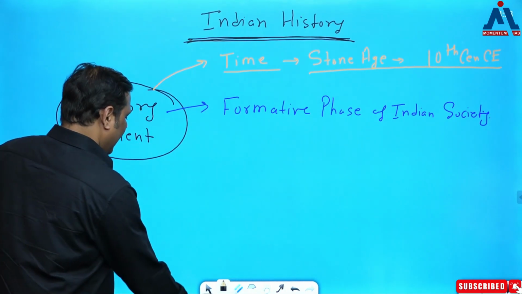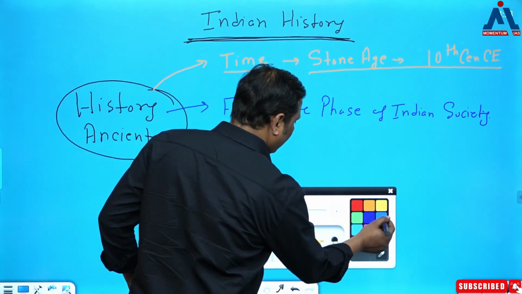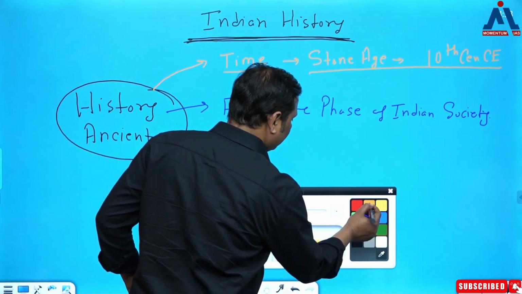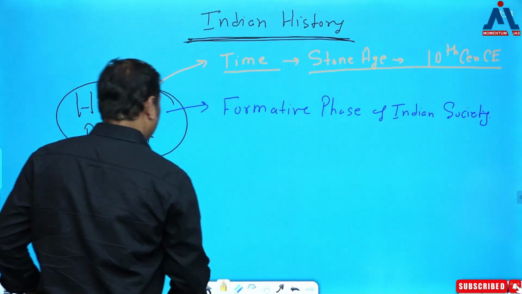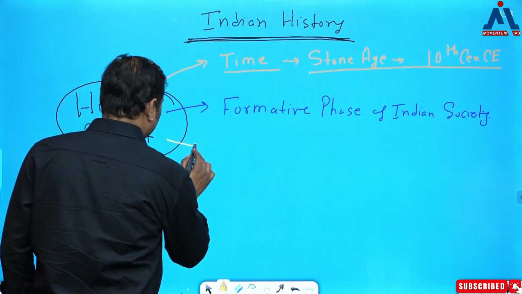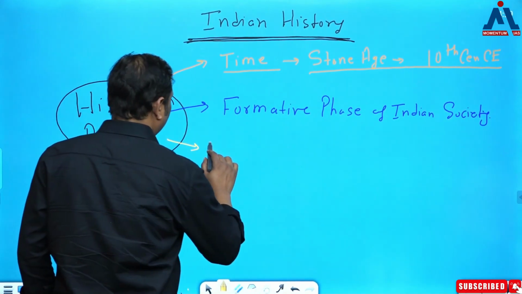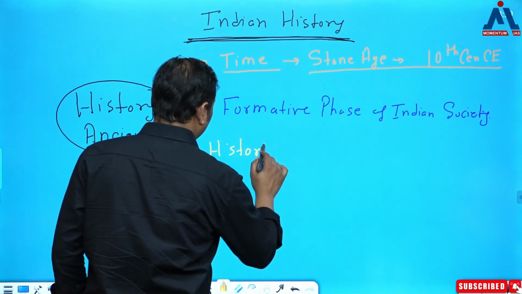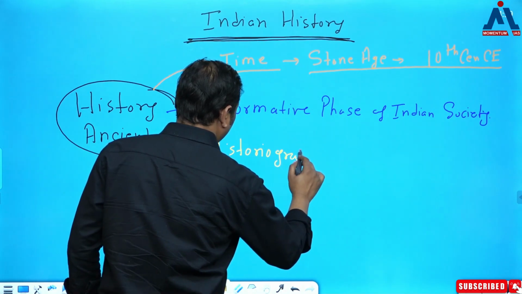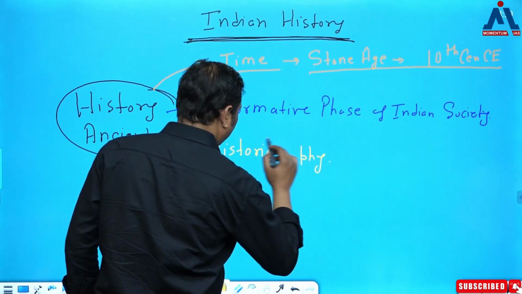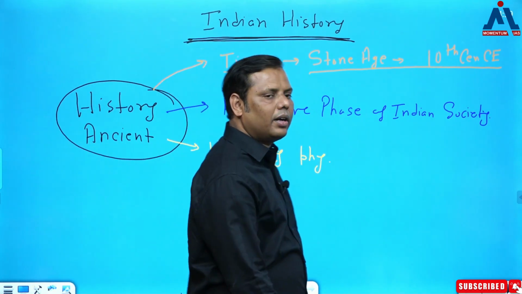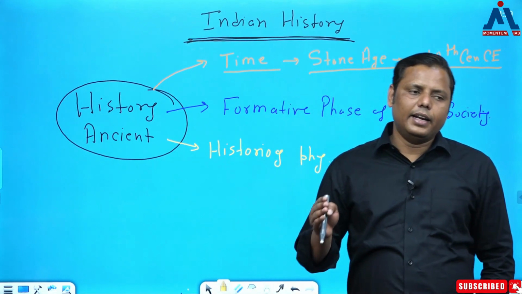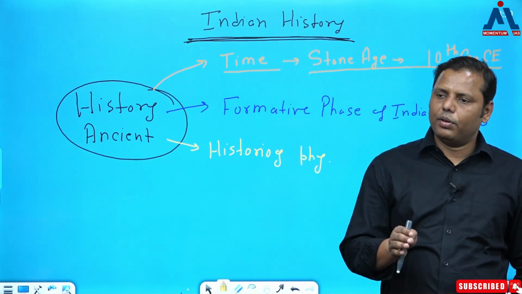Okay, fine. Now moving to the third important aspect, and now the third important aspect is somehow more important for us. And what is that? What is this third important aspect? It is basically about historiography. Now this is the third important aspect, historiography, and it is very important for you. You have to understand it.